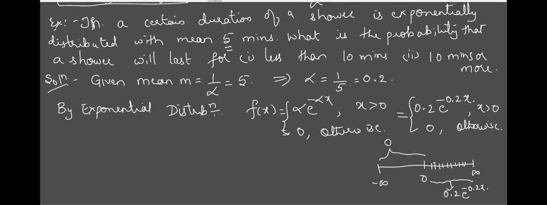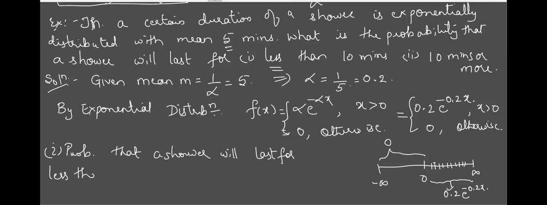Okay, let us start with the condition. What is the first thing they have asked? Write it in words: probability that a shower will last for less than 10 minutes.